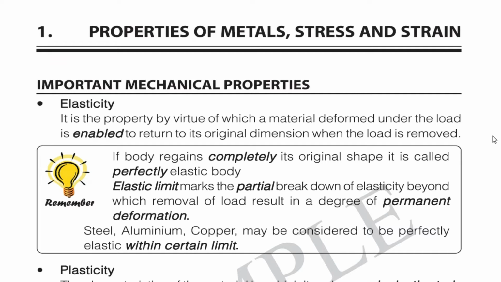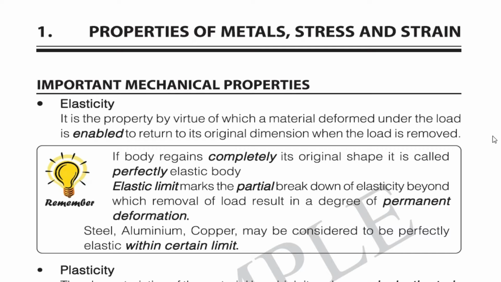It is a property of materials deformed under load, enabling them to regain their original dimension when the load is removed. If the body regains its original shape completely, it is called a perfectly elastic body. The elastic limit marks the partial breakdown of elasticity, beyond which removal of load results in a degree of permanent deformation. Steel, aluminum and copper may be considered perfectly elastic materials within the elastic limit.